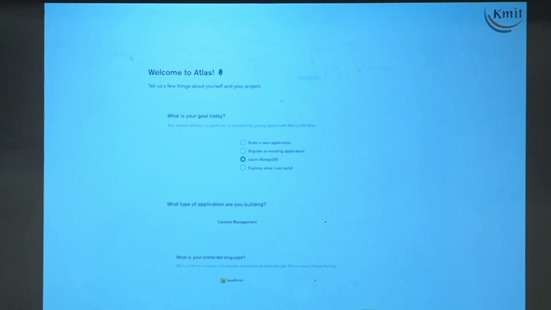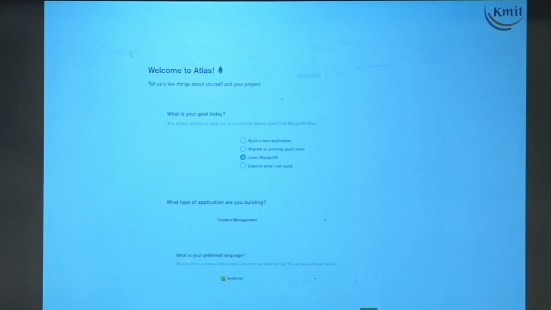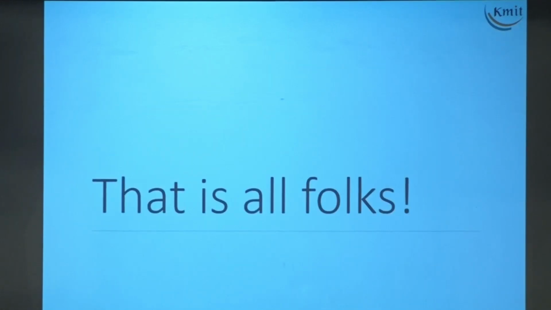Now, how many of you have an Atlas account here? Front everybody. There in that quadrant, you all have an Atlas account? There please, at the last. Did you all sign up with Atlas? Okay. So, that is all.